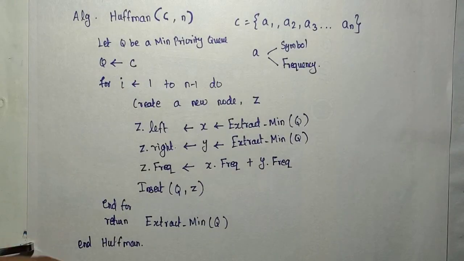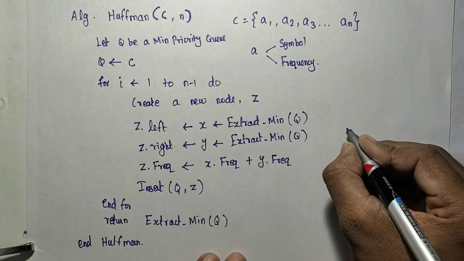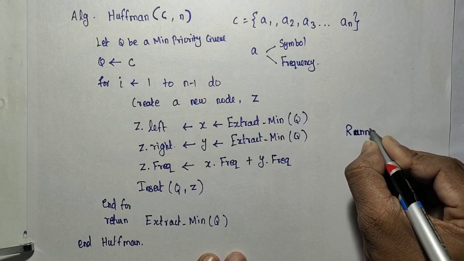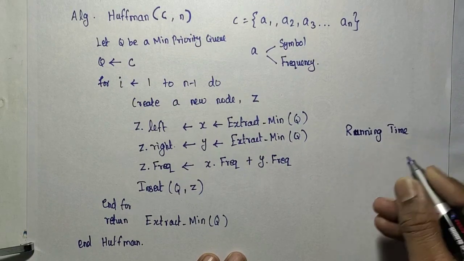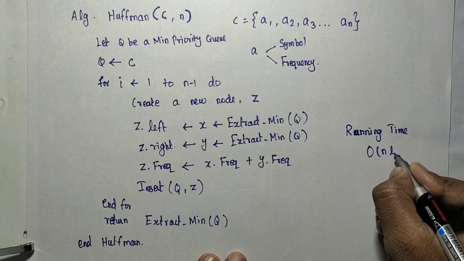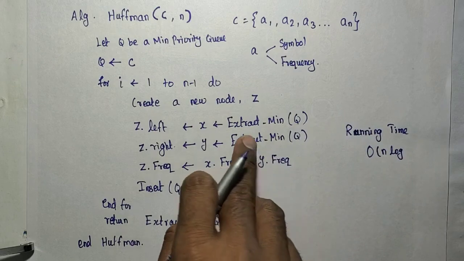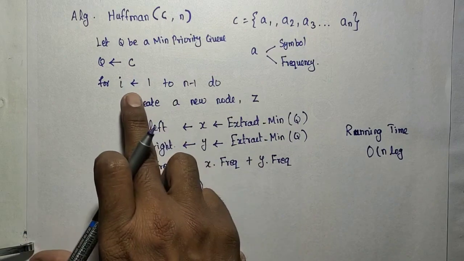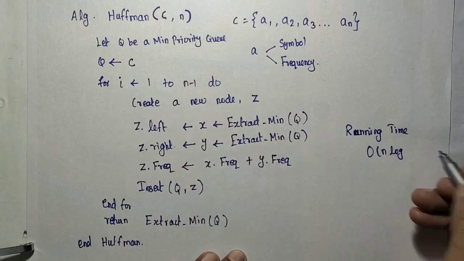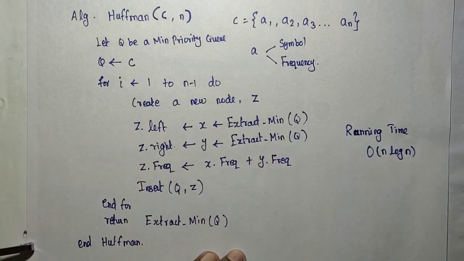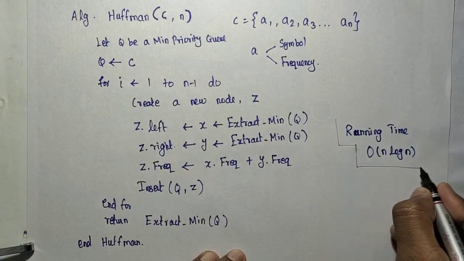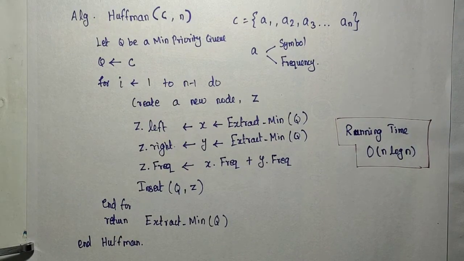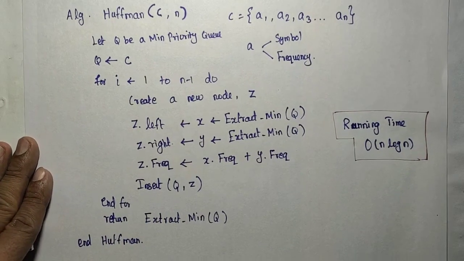The running time of that algorithm is O of n log n. We already discussed the complexity of extract min and insert. The complexity depends on the loop and the complexity of extract min. If you analyze it, you will get this as the running time of this algorithm. So try to understand the Huffman code generation greedy approach. If you have a doubt, you can ask. Okay, thank you.